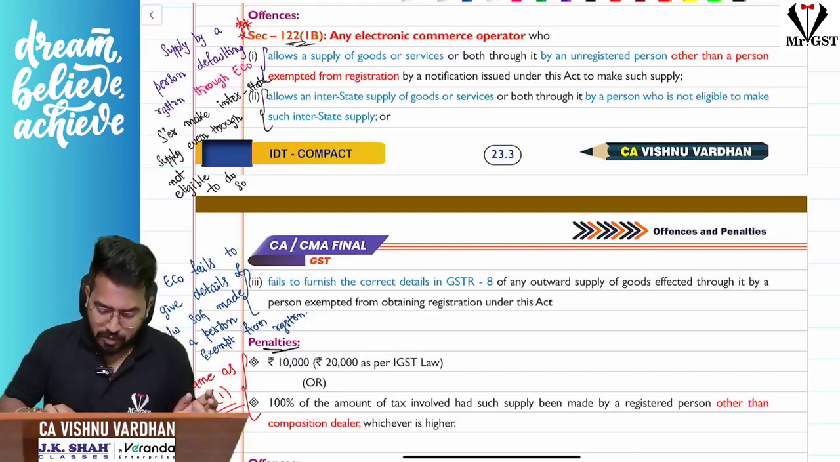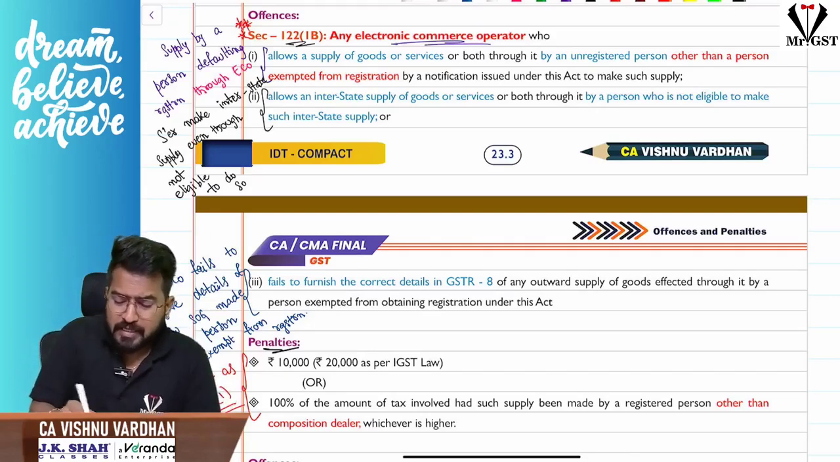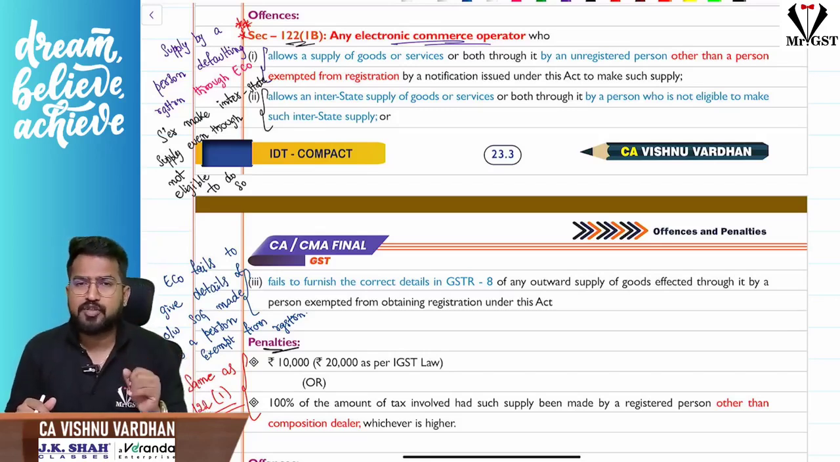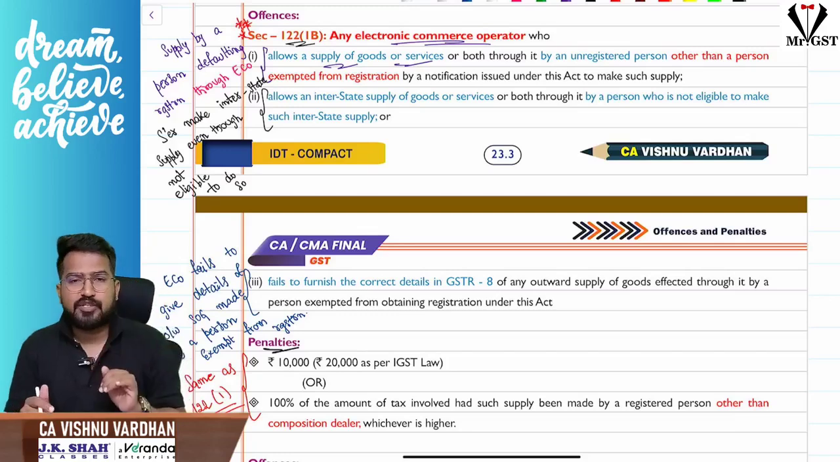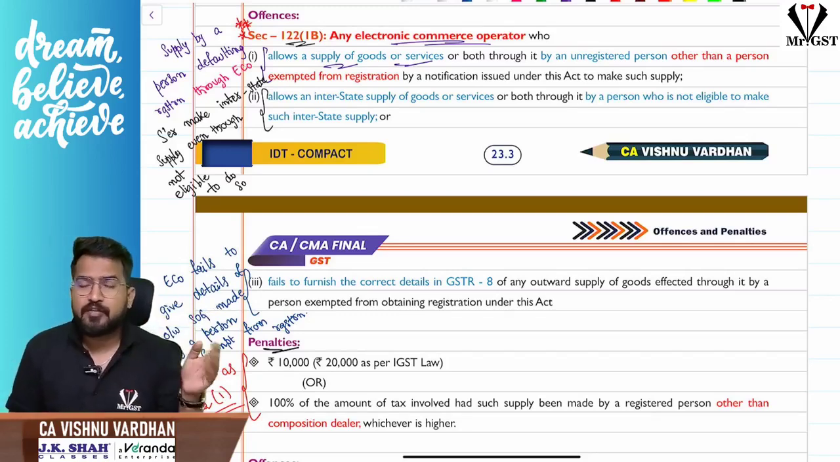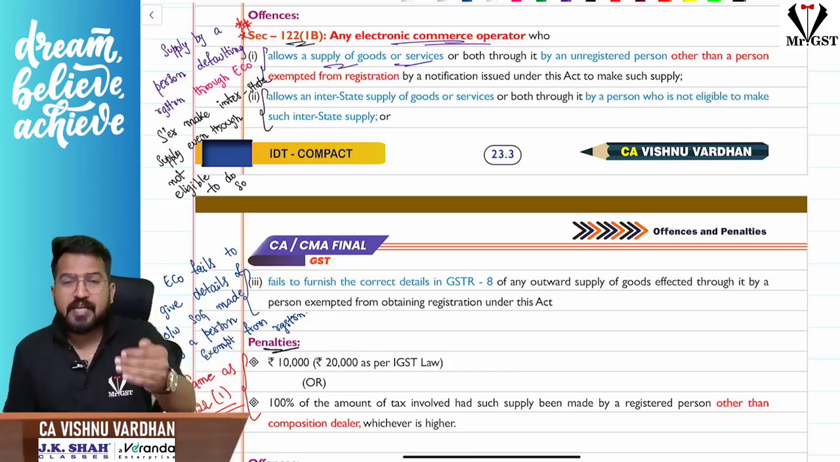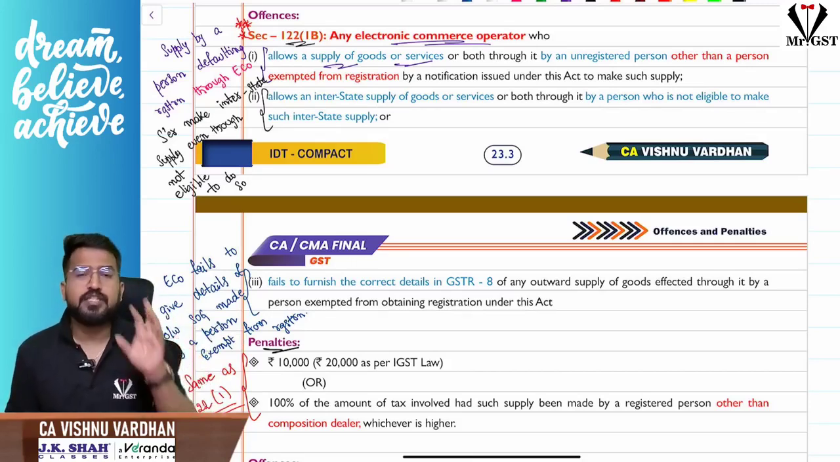The next one is with respect to section 122 subsection 1B, very important section for you, where the e-commerce operator is liable for penalty. When is the e-commerce operator liable to pay penalty? See, the e-commerce operator is committing an offense. So what is that offense? He is allowing people to supply goods or services through the e-commerce operator, where these people are not supposed to supply the goods or services through the e-commerce operator without taking registration. That means, if you want to supply the goods or services through an e-commerce operator, you can do it even without taking registration if that relaxation is given to you, no problem. But if you are not getting that relaxation, you are supposed to take registration.